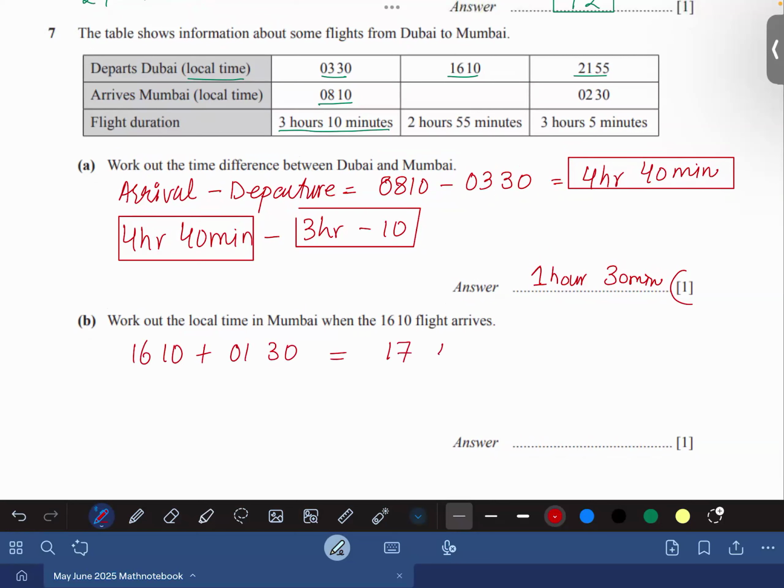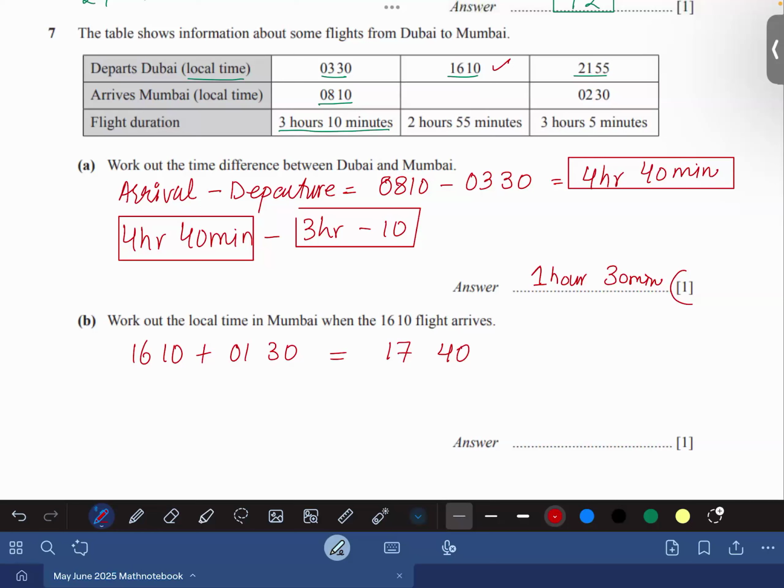Agree? Sir, what does 0810 mean? What do you mean, 0810? The time written there, 0810, means 8:10, early morning 8:10, is what we're talking about. 16:10 flight when it departed. So it is 24-hour format. Son, there is no AM or PM, so it is 24-hour format. We explained this thing already in the beginning.